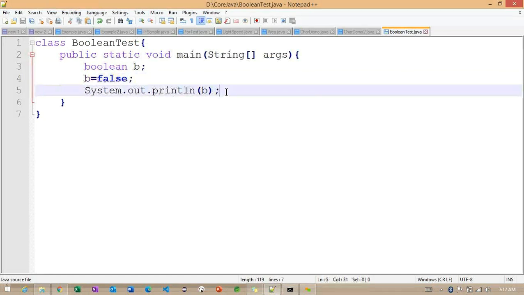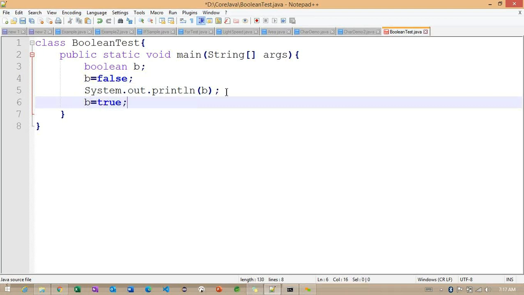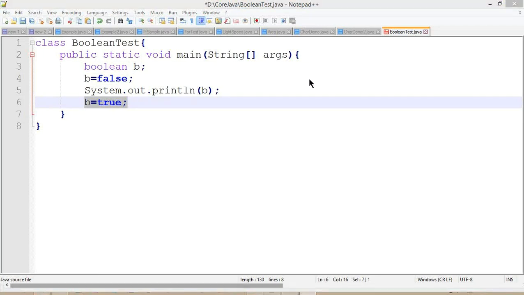After this, what I am going to do is b is equal to true. Carefully observe here, in both locations, the fourth and the sixth line, I'm using the same variable name. But what happens internally? The compiler executes from line number 3 onwards. It declares one variable called b, and at line number 4 we are initializing the value called false.